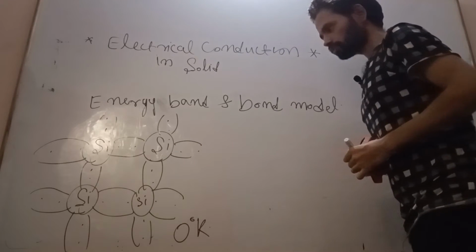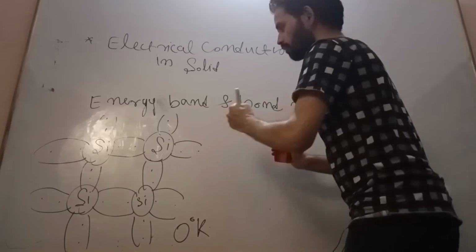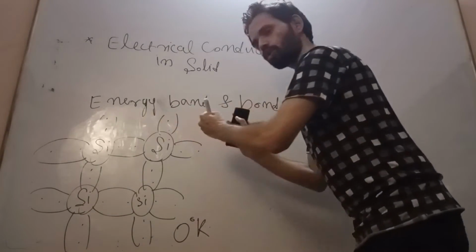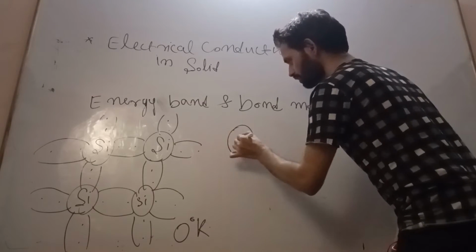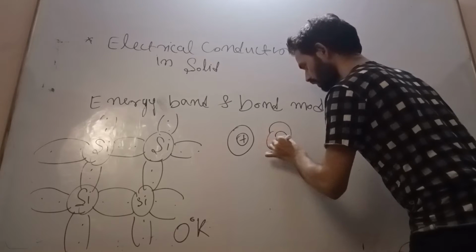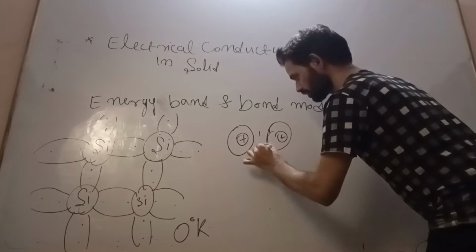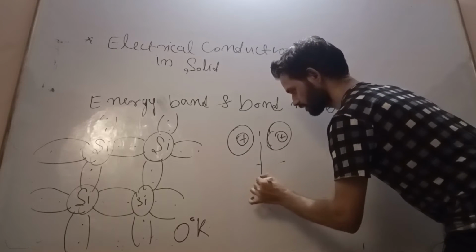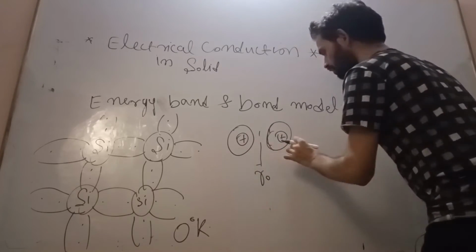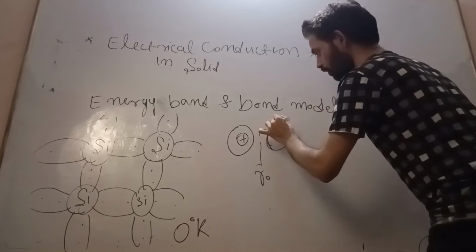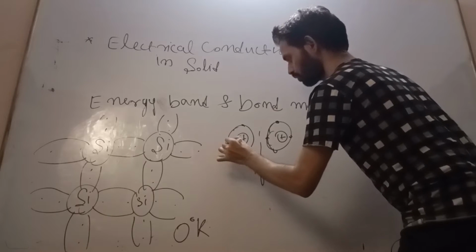Now, as we have seen during the formation of a solid or crystal, when two atoms come closer to each other, then at some distance, that is the interatomic distance, the outermost electrons are there.